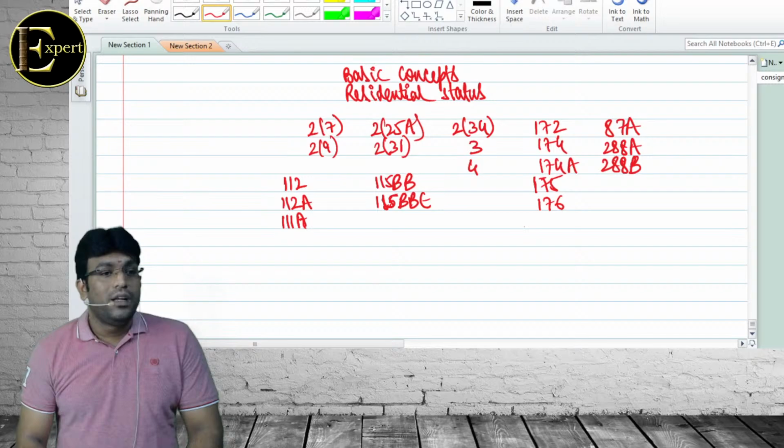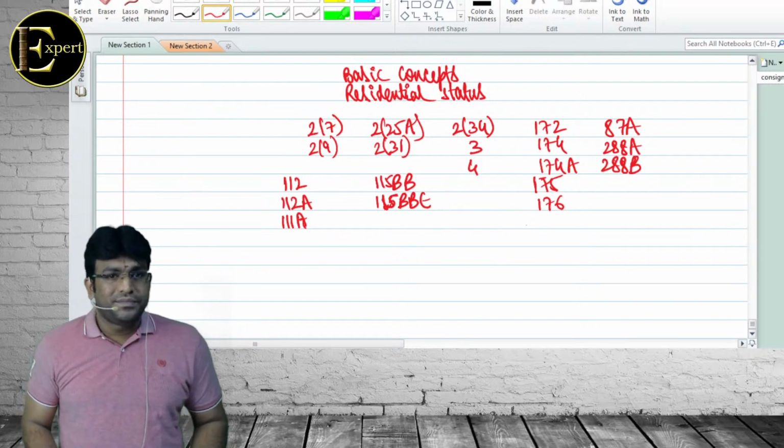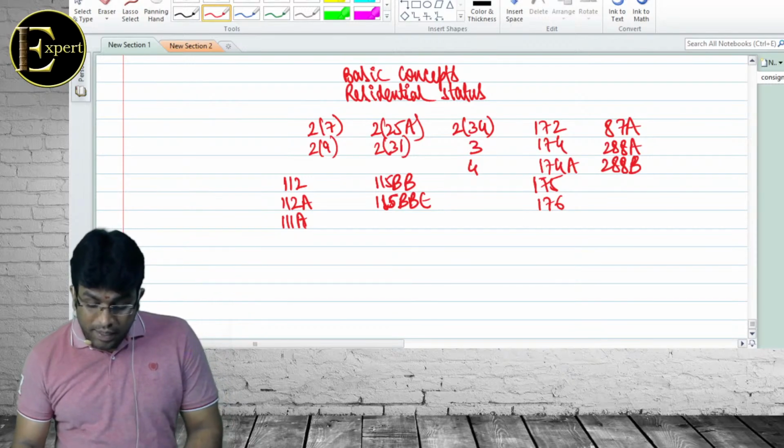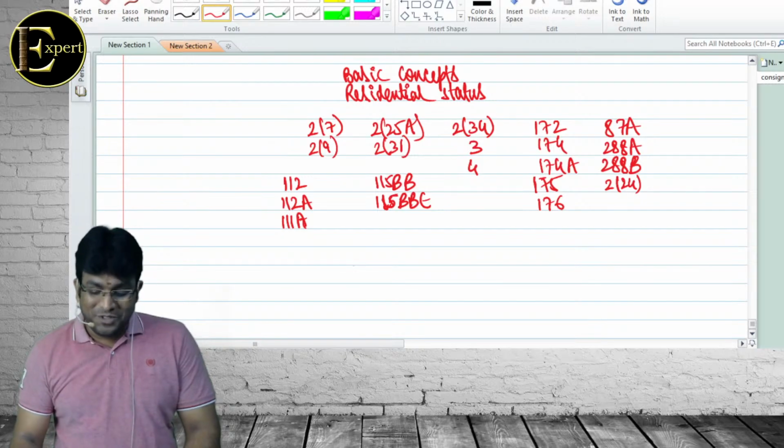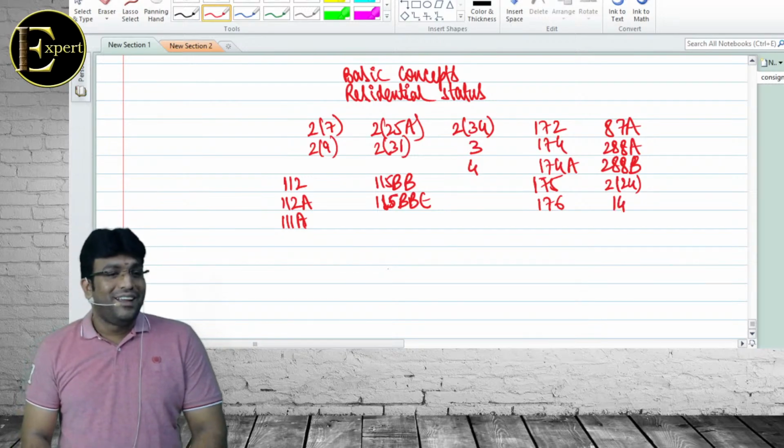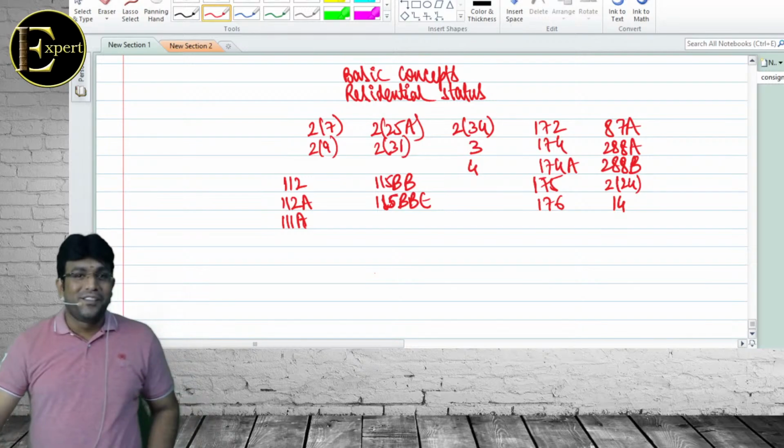111A. Tax rate is 15%. The story is the same. Clear? Good. Then my dear friends, tell me the answer for section 224. Super. Section 14. Smart, you guys have revised very well.